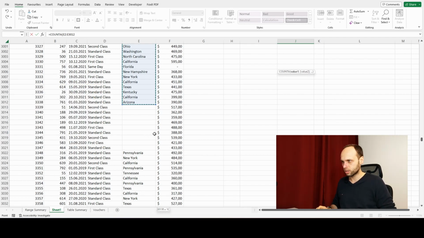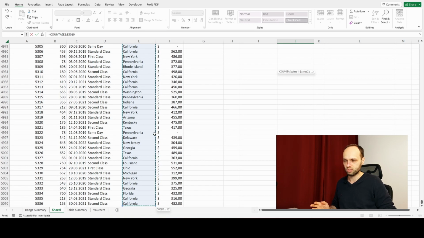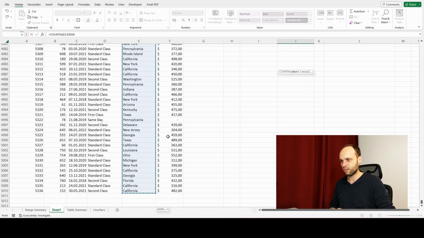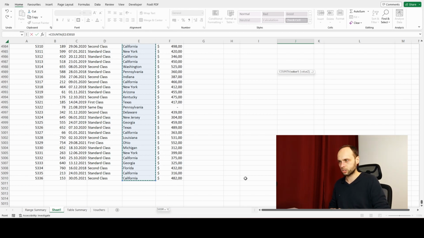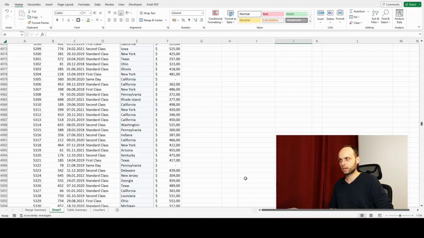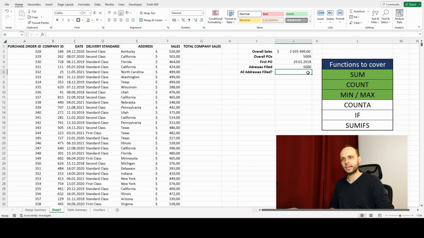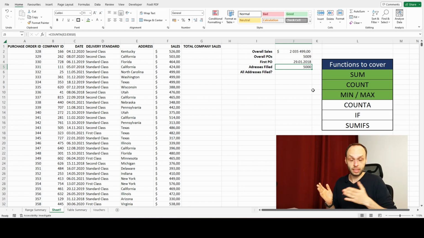So if I do Control Shift Down again, now I'm having everything in. I close the parentheses, hit enter, and now I can see that the addresses filled are not 5,000, because nine of those cells that we have selected have nothing in them.